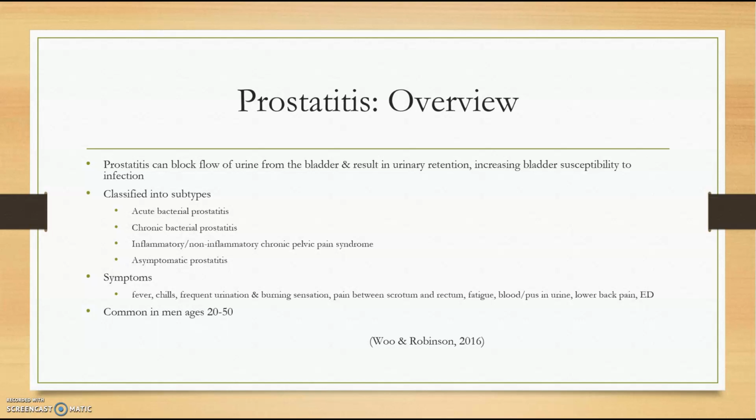Prostatitis is inflammation in the prostate that can block the flow of urine from the bladder. It can result in urinary retention, which increases the risk of infection in the bladder. Prostatitis can be classified into 4 subtypes, which include acute bacterial prostatitis, chronic bacterial prostatitis, inflammatory or non-inflammatory chronic pelvic pain syndrome, and asymptomatic prostatitis. Symptoms include fever, chills, frequent urination, burning sensation, pain between the scrotum and rectum, fatigue, blood or pus in the urine, lower back pain, and erectile dysfunction. Prostatitis is most common in men between the ages of 20 to 50.